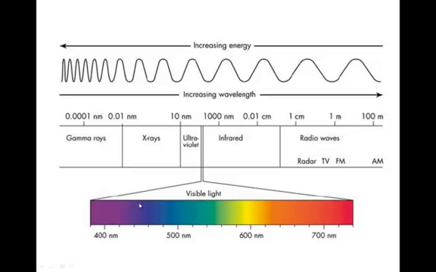And here's visible light. Visible light is just a very small part of the electromagnetic spectrum. This is the part of light that we see. You've probably heard of Roy G. Biv. It's backwards here. Red, orange, yellow, green, blue, indigo, violet. Those are the colors of the rainbow. This is 400 to 700 nanometers. This is the part that we can see on the electromagnetic spectrum.